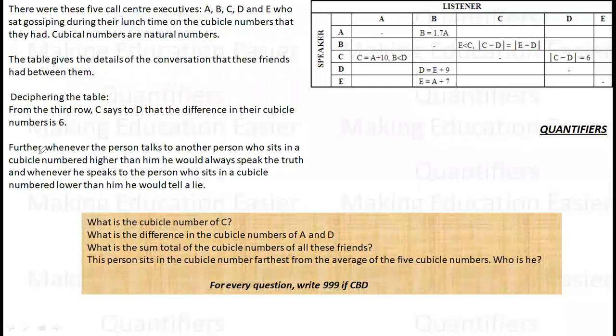An interesting thing is known, which is that whenever a person talks to another person who sits in a cubicle number higher than his, he would always speak the truth. So they are treating their elders with respect. So if my cubicle number is 10 and I am giving a statement to a person of cubicle number 12, I will say a truth. If I am saying something to someone with a bigger cubicle number, I will speak the truth, and vice versa. If I am talking to someone with a smaller cubicle number, I will lie. These are the two main things, and based on that there are some questions.